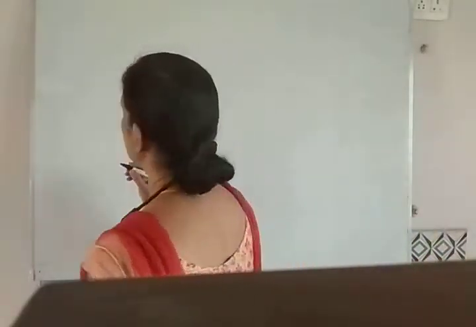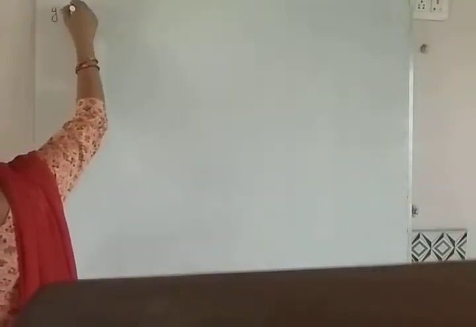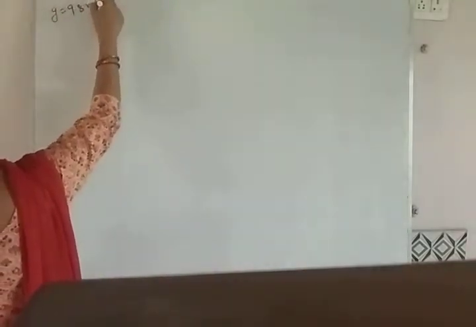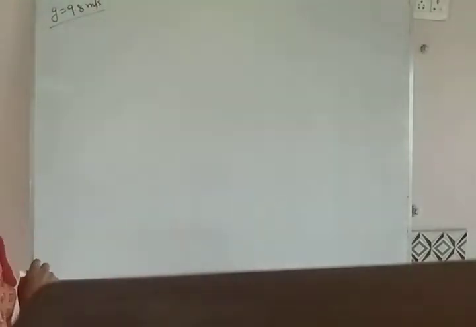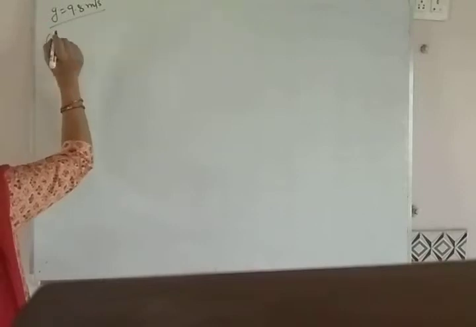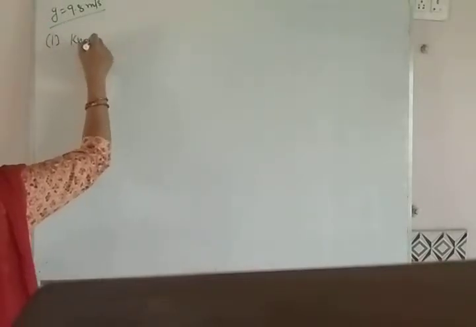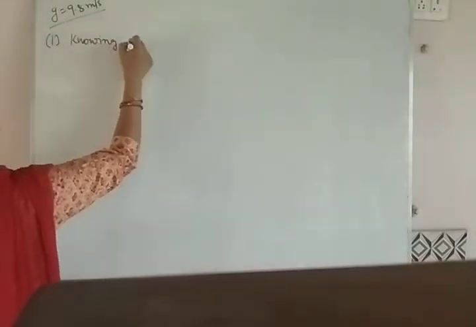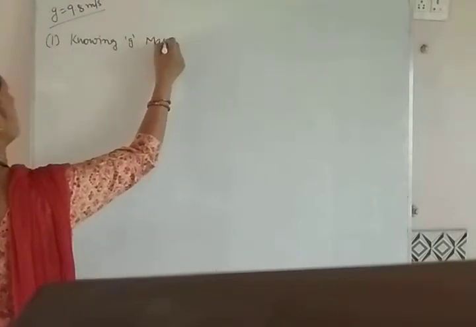Now, what is the use of the value of g. We have calculated the value of acceleration due to gravity, that is 9.8 meter per second square. What is the use of this value? By knowing the value of g, we can calculate the mass of earth.